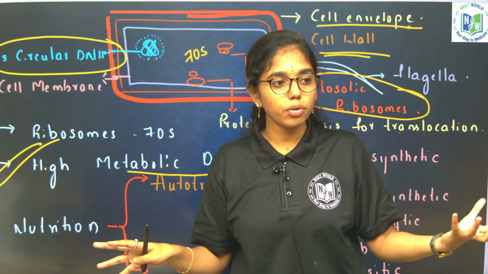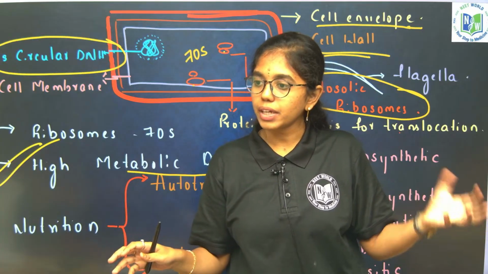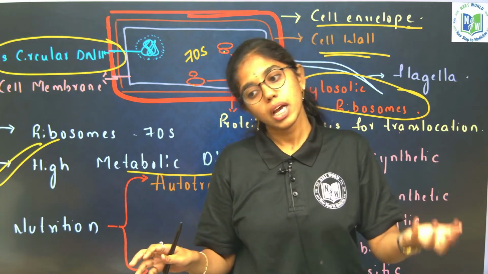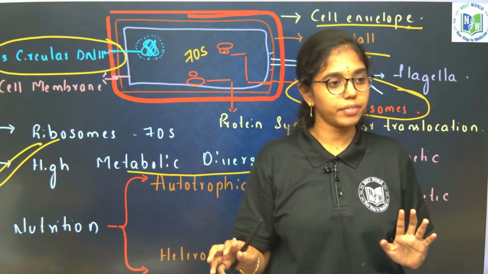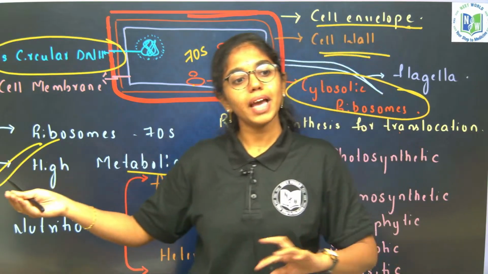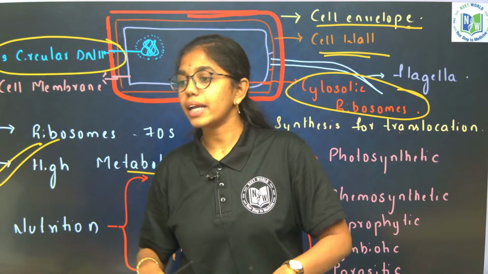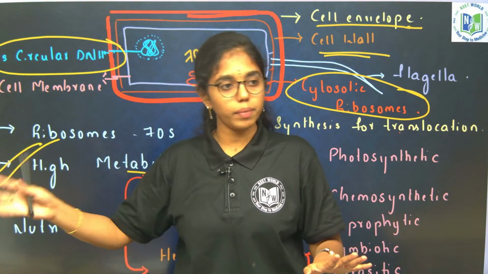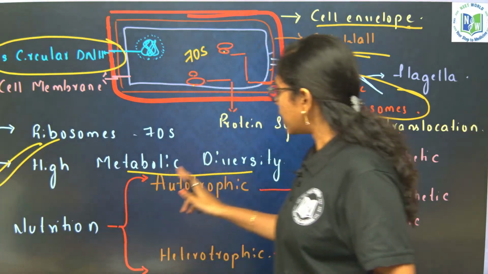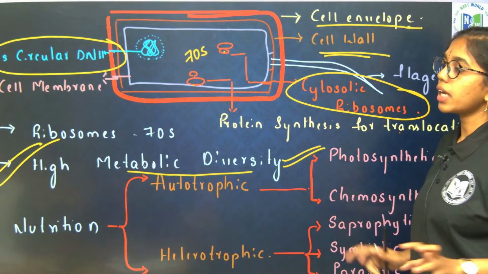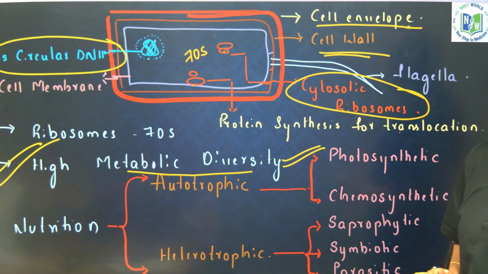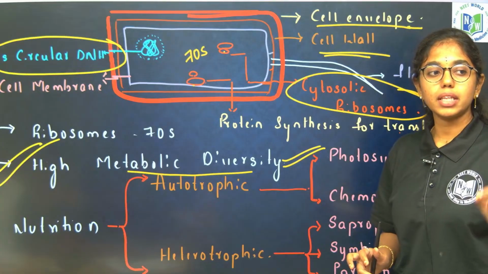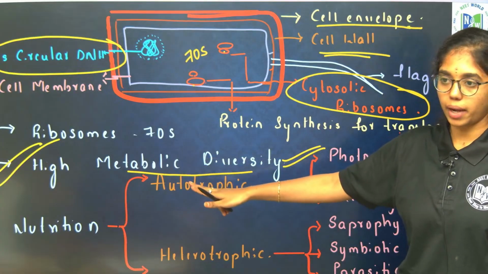For example, in nutrition we have autotrophic, heterotrophic. Under autotrophic also we have types, and under heterotrophic also we have types. In respiration also we have aerobic, anaerobic. Under that again obligate, facultative we have. As such, which kingdom amongst the 5 kingdom system of classification will show maximum metabolic diversity? Then our answer should be what? Kingdom Monera. Clear, right?